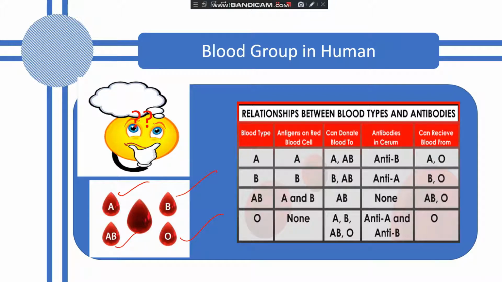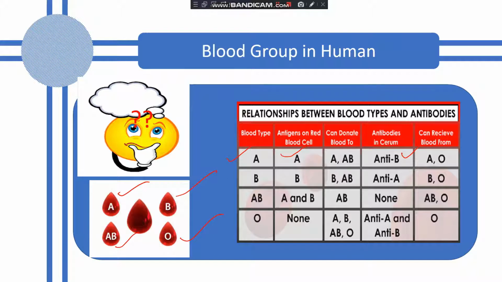So, if in a person's blood, on the RBC, antigen A is present, then the type of blood group is A. And the person who has the A antigen will have antibody B in his or her serum. Understood?